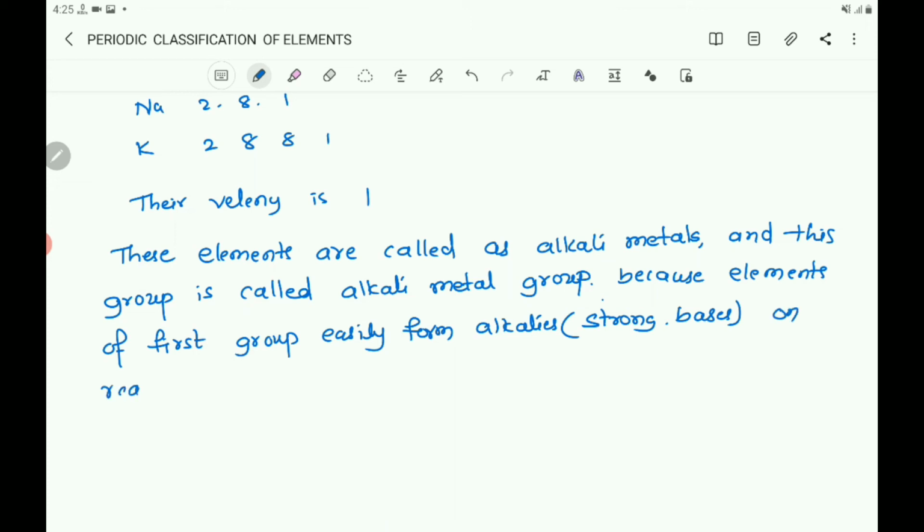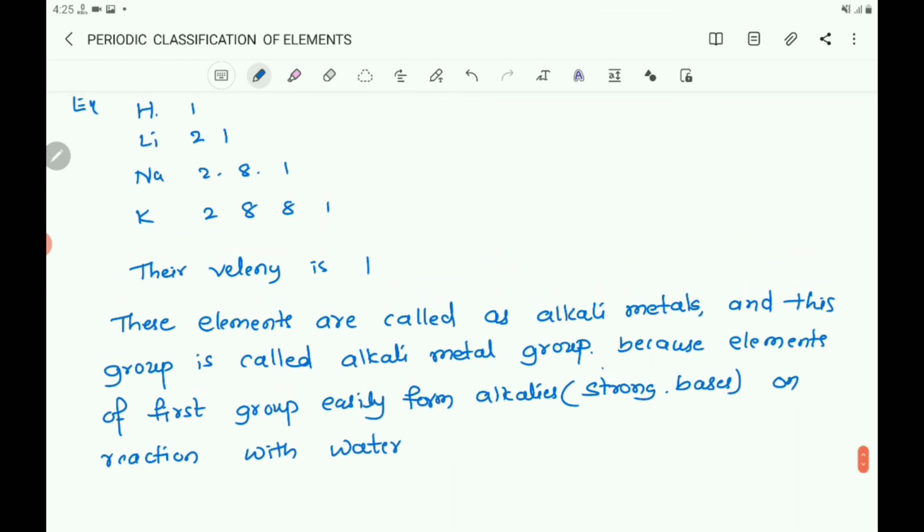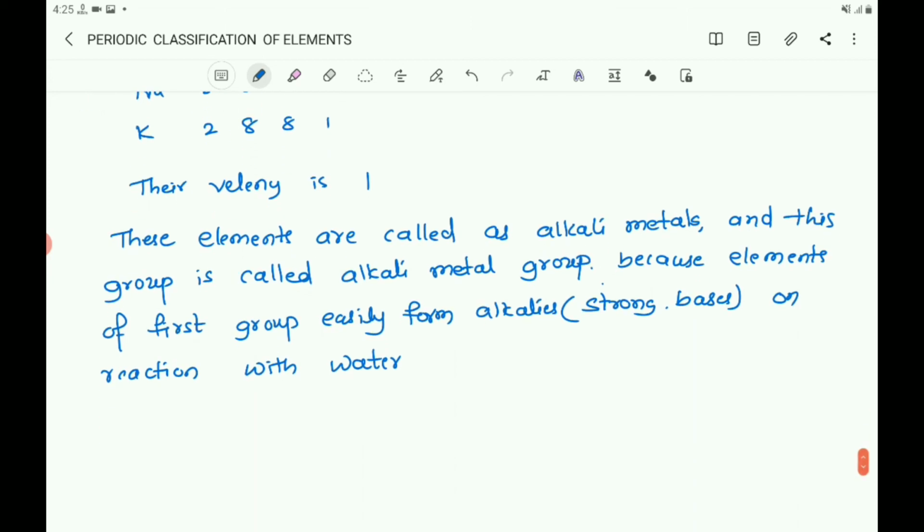So here lithium forms lithium hydroxide, and sodium forms sodium hydroxide, potassium forms potassium hydroxide. Like this way they are the strong bases which are also called alkalis. So these metals are called alkali metals.